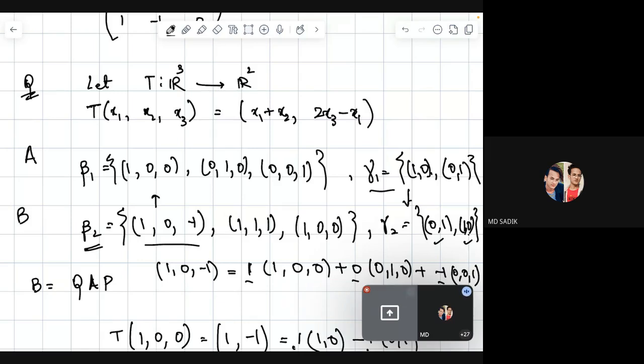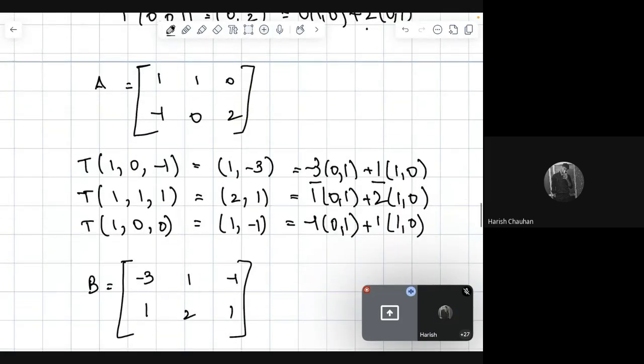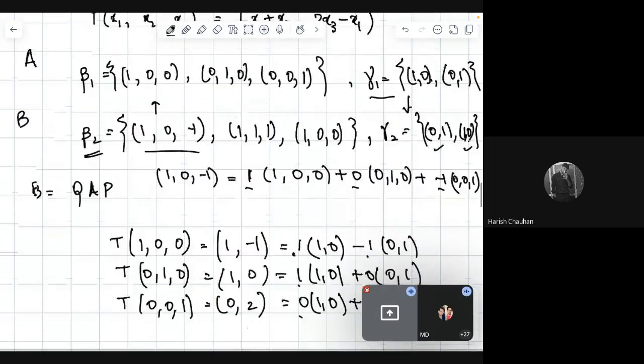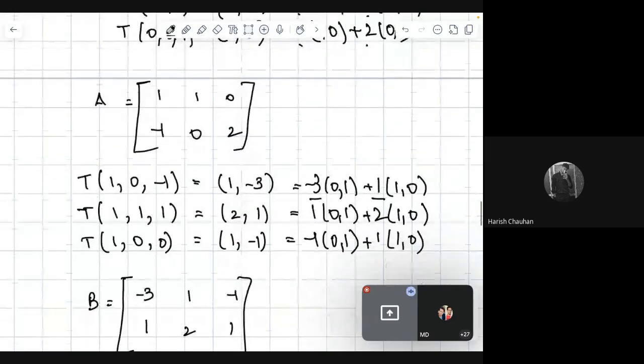Is that clear? Yes, ma'am. So now what will we do? We have the basis gamma 2, right? So we are going to represent these transformed coordinates as a linear combination of the elements of the basis gamma 2.